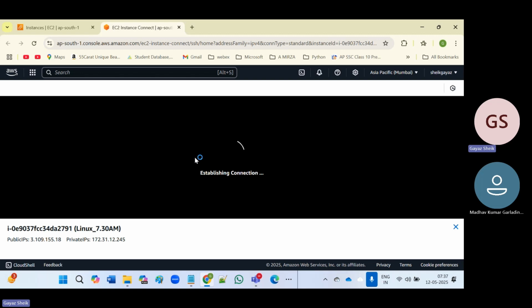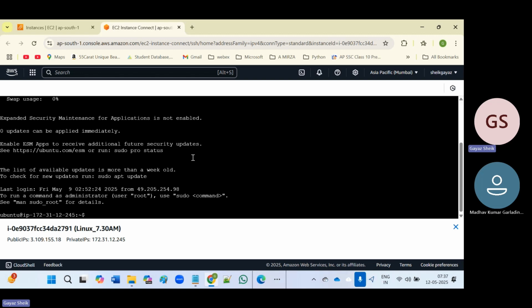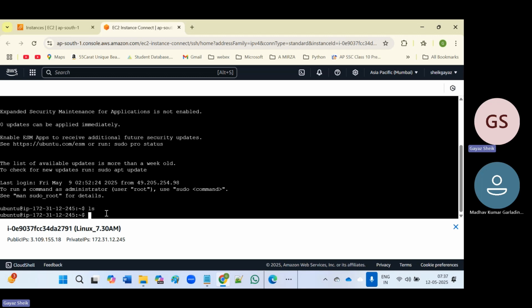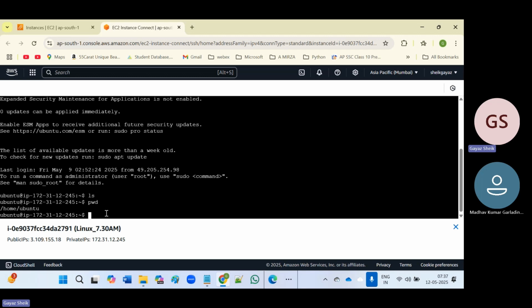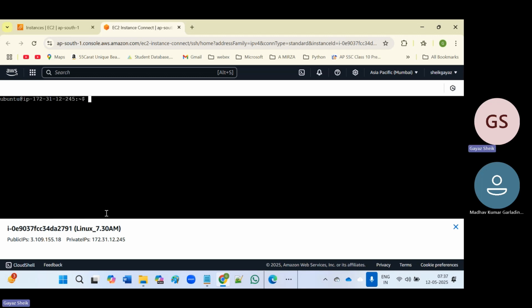So this is the instance, this is the server. What we did is establish a connection with our remote virtual server from our AWS console. Here we can execute all the Linux commands like ls, present working directory, and so on. All the Linux commands will work here. So this is one way of connecting to the virtual server, the cloud server, from the AWS console.